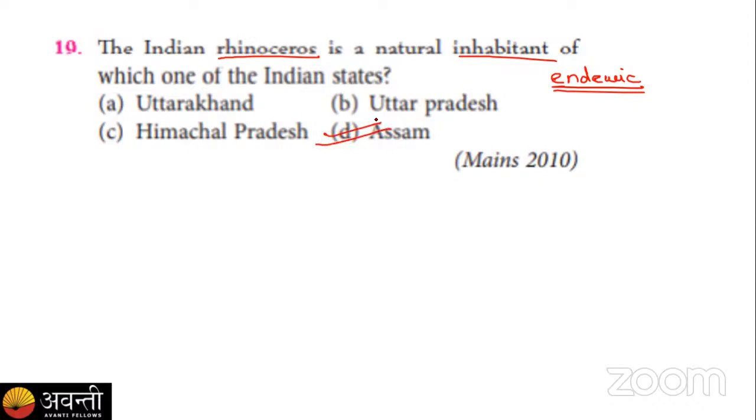And we know for the rhinoceros, the Kaziranga National Park was also famous.